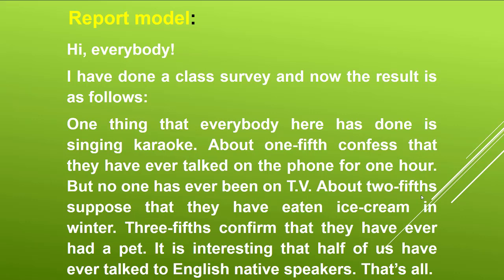About 2/5 suppose that they have eaten ice cream in winter. 3/5 confirm that they have ever had a pet. It's interesting that half of us have ever talked to English native speakers.